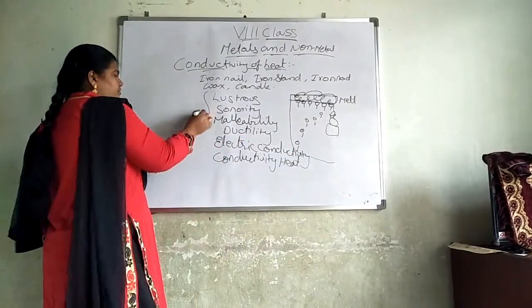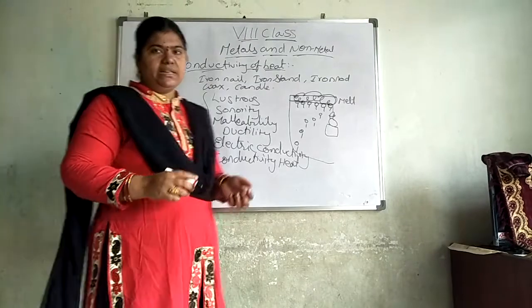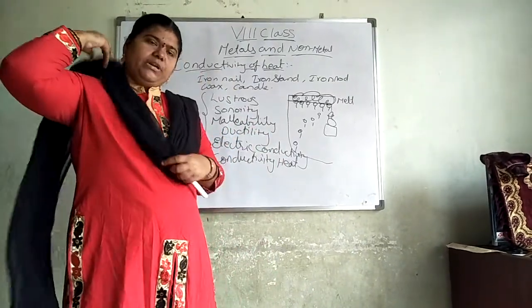These are the physical properties of metals.